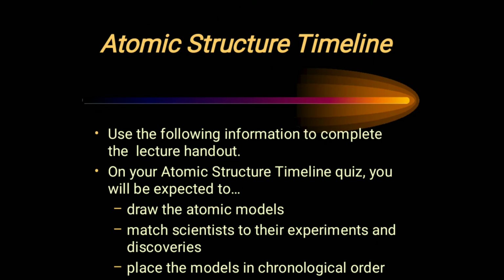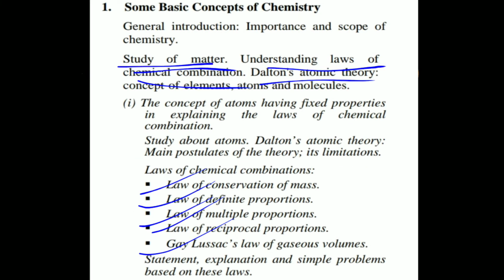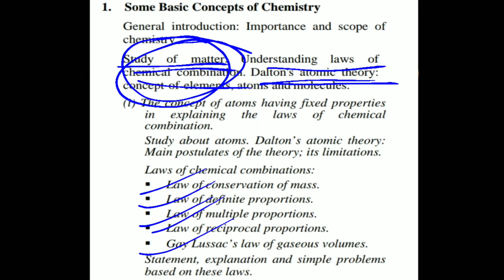At first we will start the chapter by doing the study of matter and by understanding the laws of chemical combination and Dalton's atomic theory. Mainly today we will do the study of matter through a timeline and Dalton's atomic theory. We will do the study of matter through a given timeline, so that we can get an idea of how the study of matter and the study of chemistry have evolved through the years. And we will also learn Dalton's atomic theory in this video.